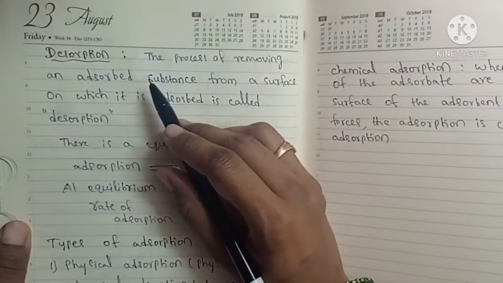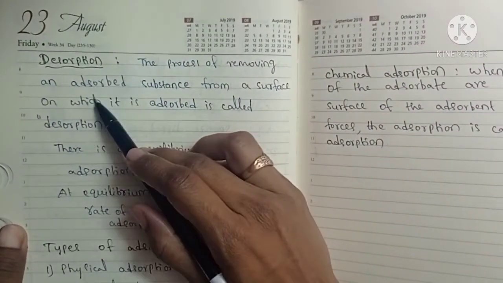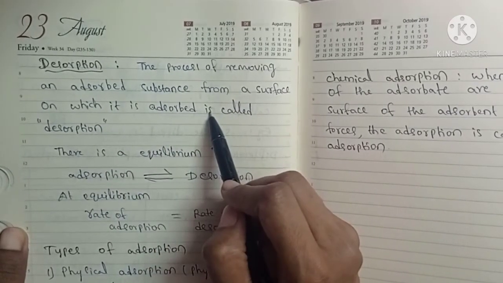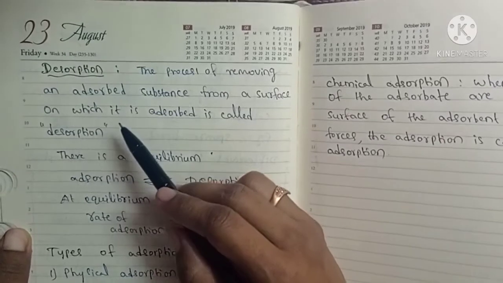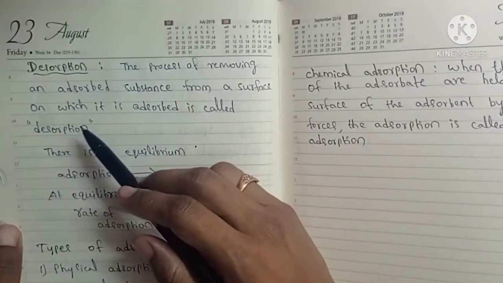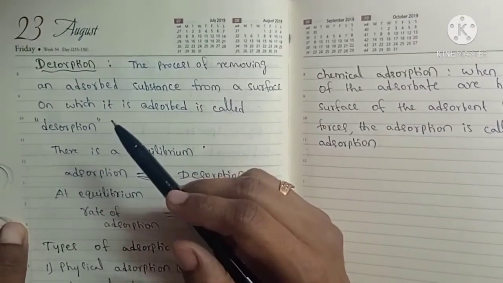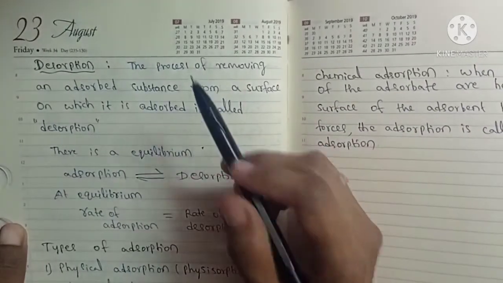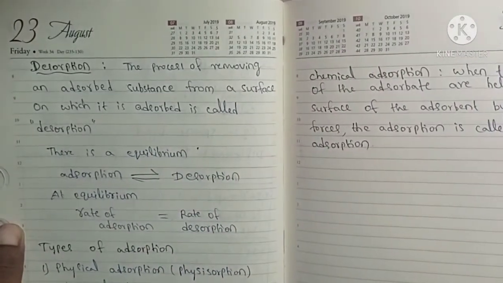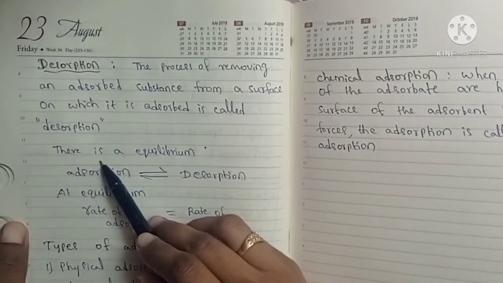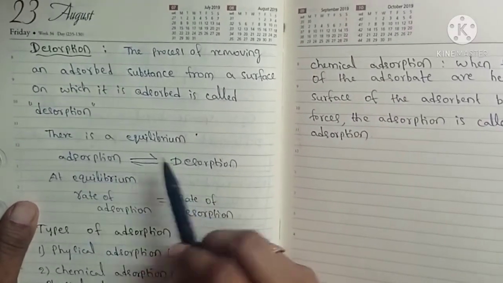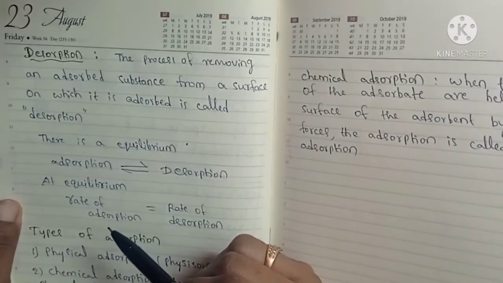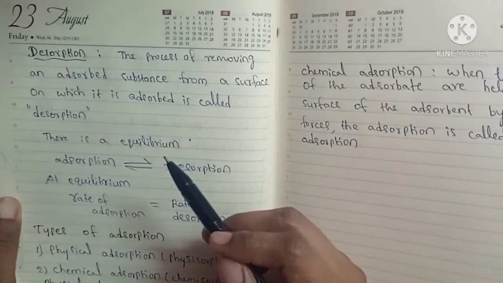And next, desorption. Desorption is the process of removing an adsorbed substance from the surface on which it is adsorbed. So it is the reverse phenomenon of adsorption. There is an equilibrium between adsorption and desorption. At first the adsorption takes place, and after that desorption also takes place.